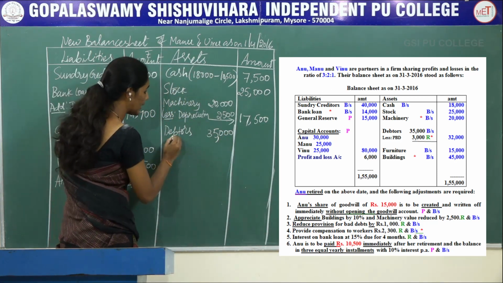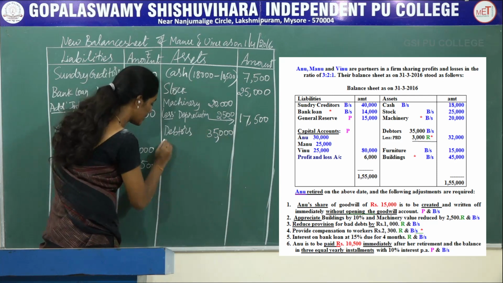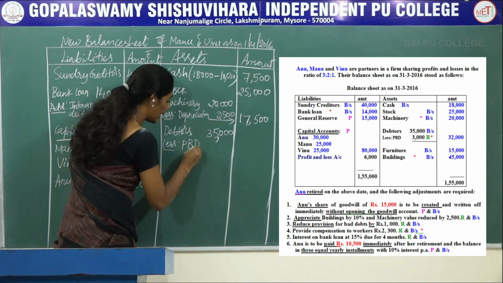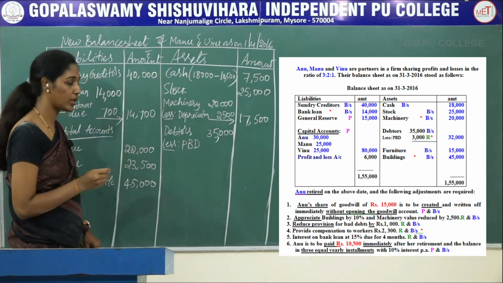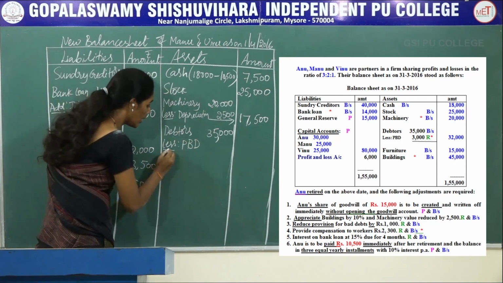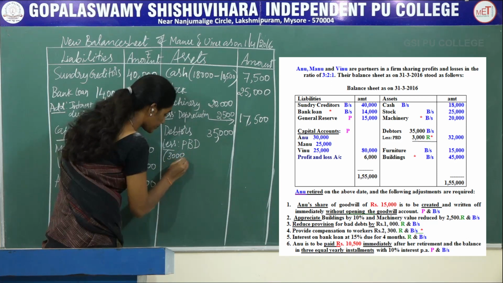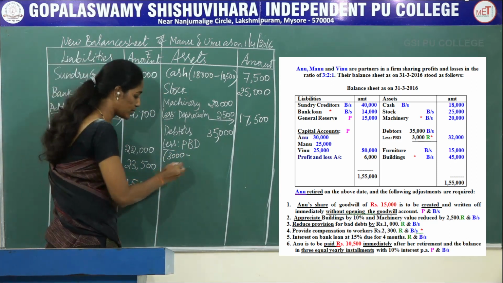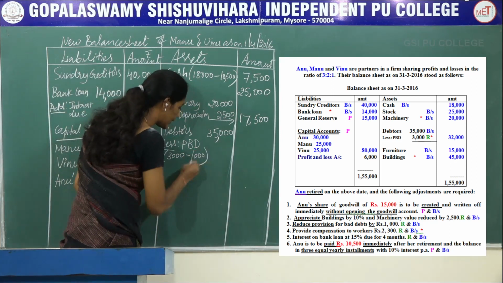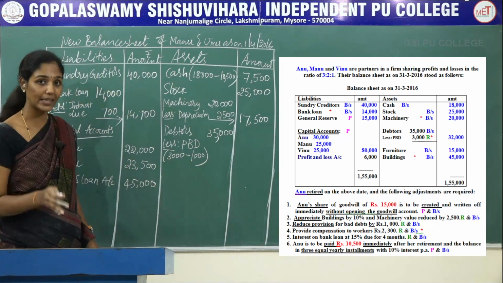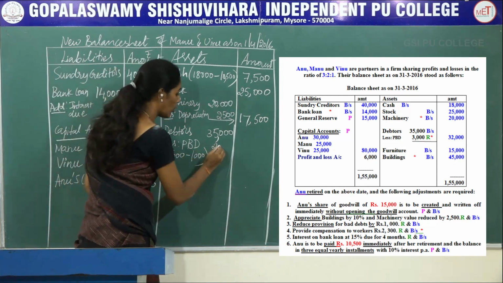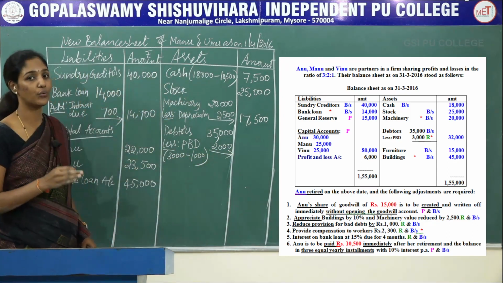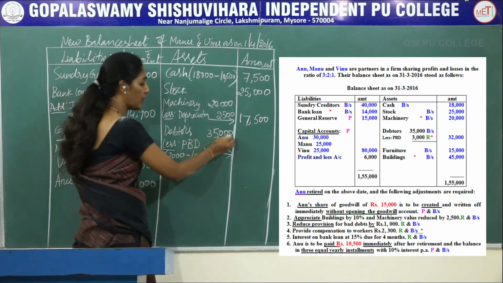Listen carefully. Debtors rupees 35,000 less provision for bad debts. In your old balance sheet they have already given 3,000. Here it has been reduced by 1,000. So now you have to deduct 1,000 from 3,000. You will get 2,000. So now you should deduct 2,000 from debtors 35,000.